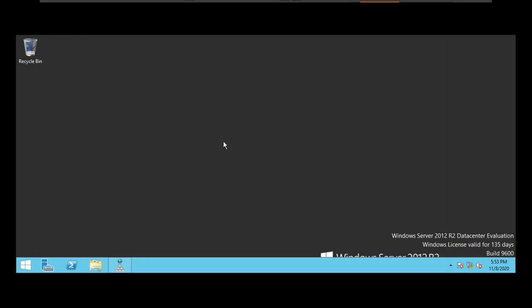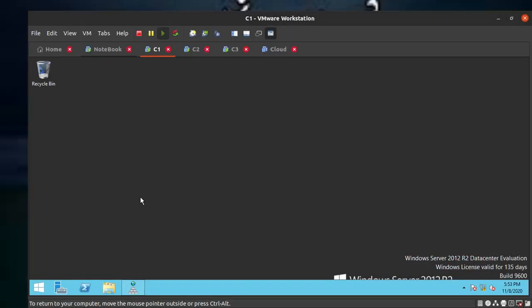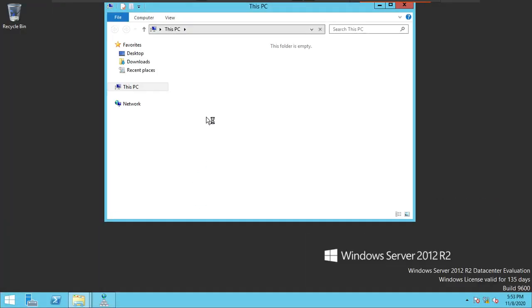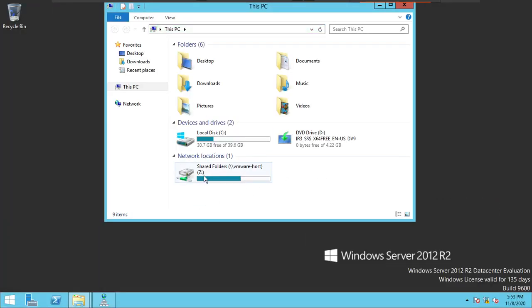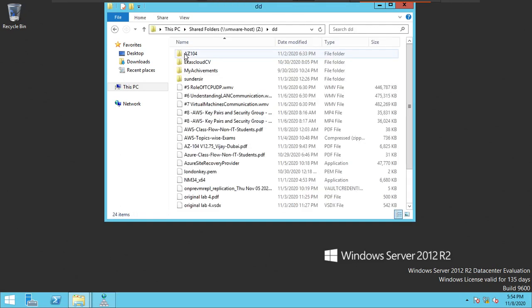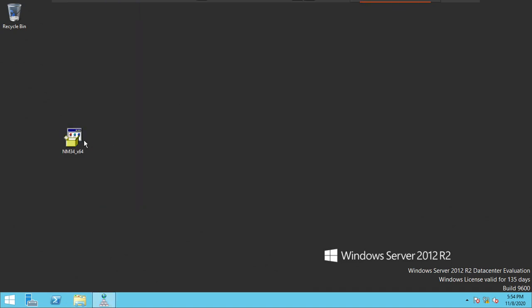Give me a minute. I'm going to install the network monitor tool here. Yes, here it is. I will go to my folder where we find that network monitor tool. I copy and paste. This is from my local computer.